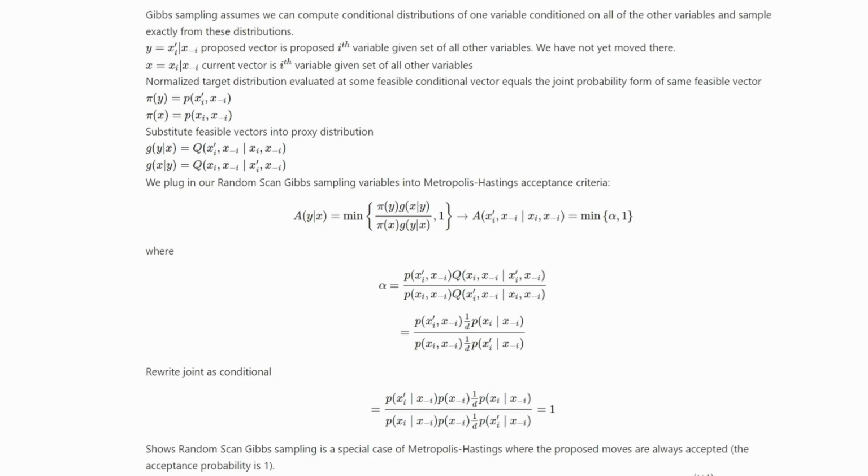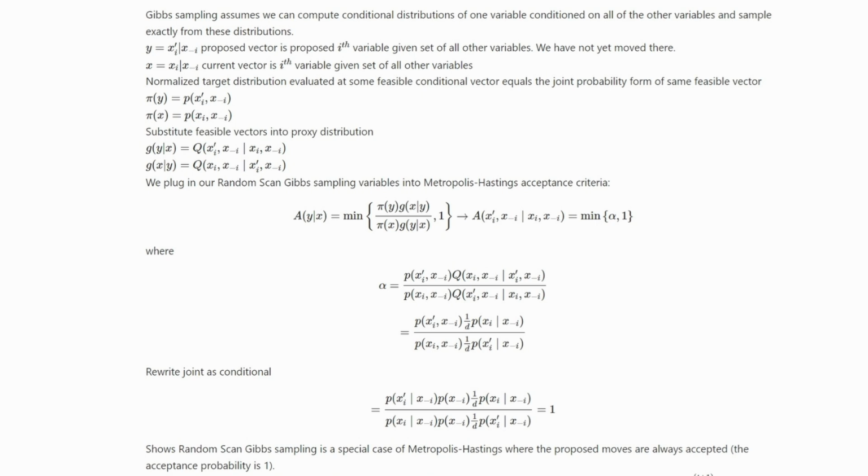Gibbs sampling assumes we can compute conditional distributions of one variable conditioned on all the other variables and sample exactly from these distributions. Y is the proposed vector, equal to the ith proposed variable given the set of all other variables. We have not yet moved there. X is the current vector, equal to the ith variable given the set of all other variables. Pi is the normalized target distribution evaluated at some feasible conditional vector, equal to the joint probability form of the same feasible vector. Substitute feasible vectors into the proxy distribution.